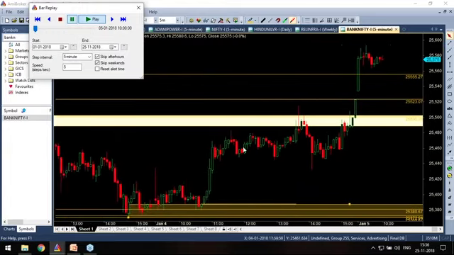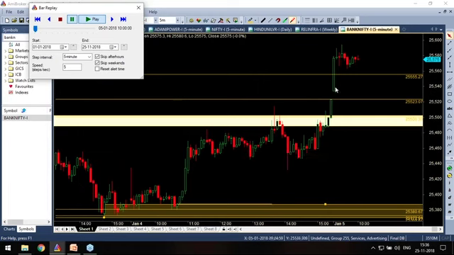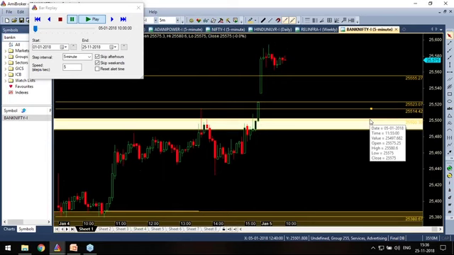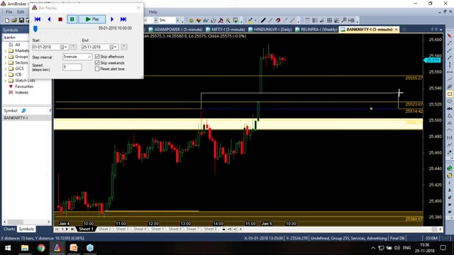Great. Now this is a resistance, friends. I want to take this resistance point to this particular gap. It's a beautiful gap.